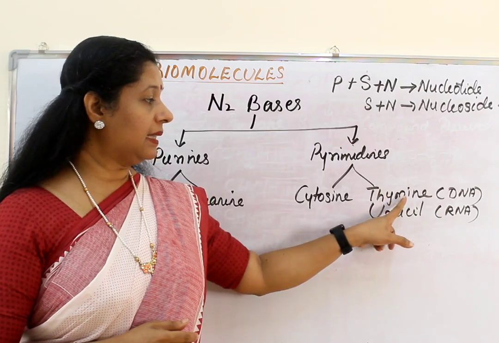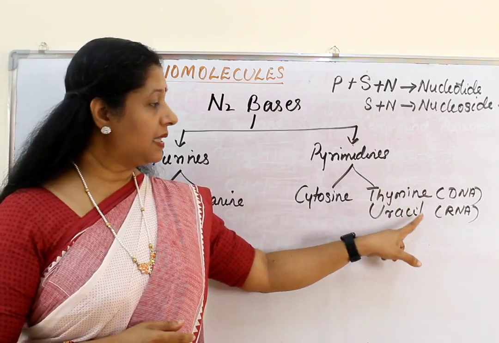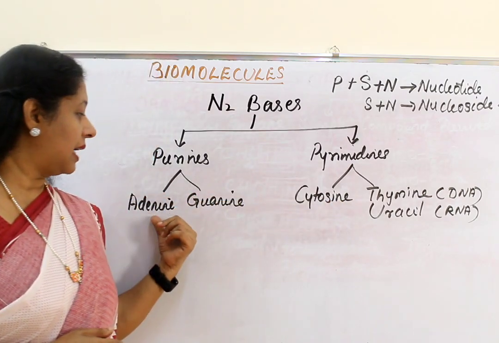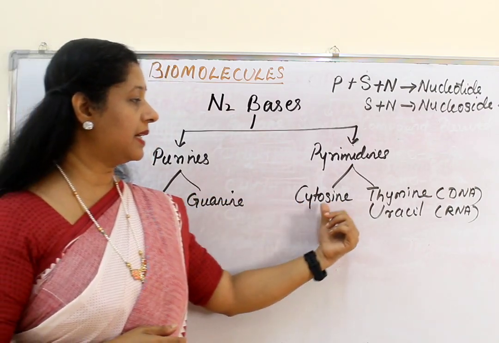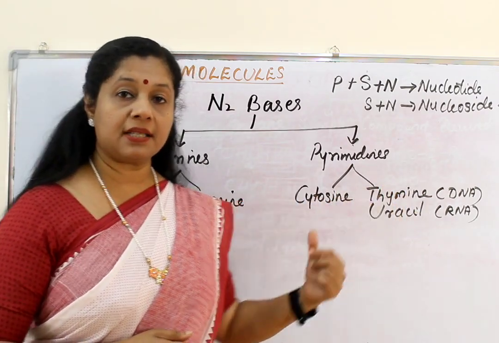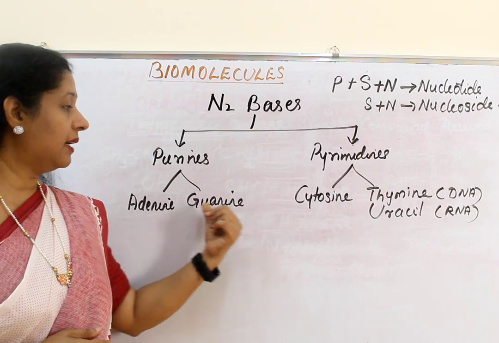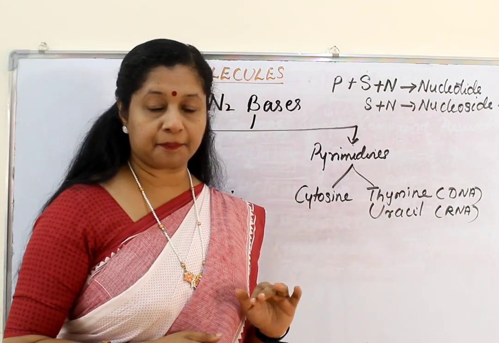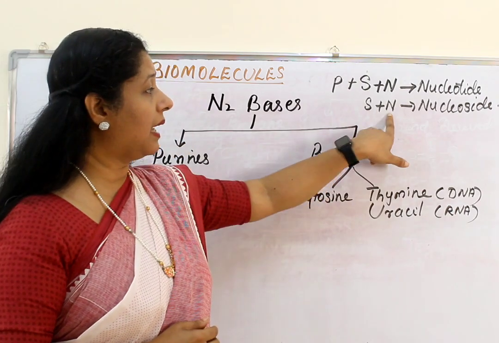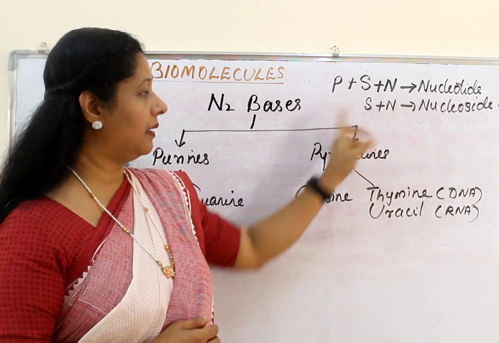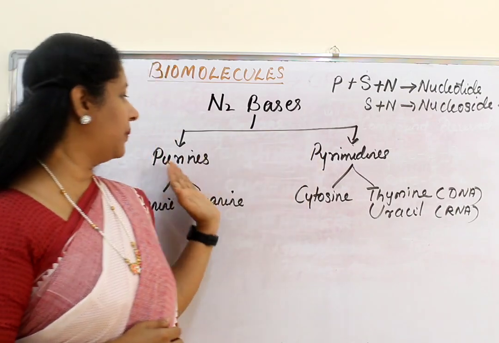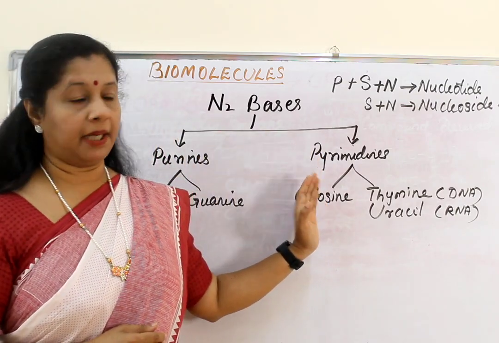If it is DNA, thymine is present. If it is RNA, uracil is present. So in DNA we have adenine, guanine, cytosine and thymine, whereas RNA has adenine, guanine, cytosine and uracil. Thymine is absent there. Now these pyrimidines are single ring structures, and always a purine base pairs with one pyrimidine.